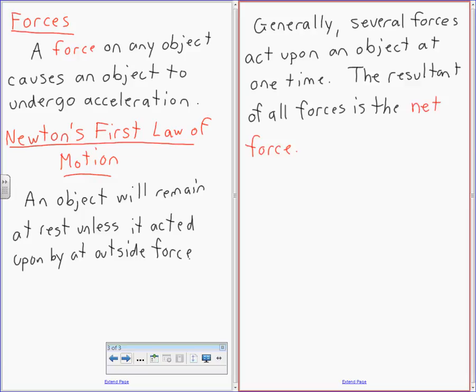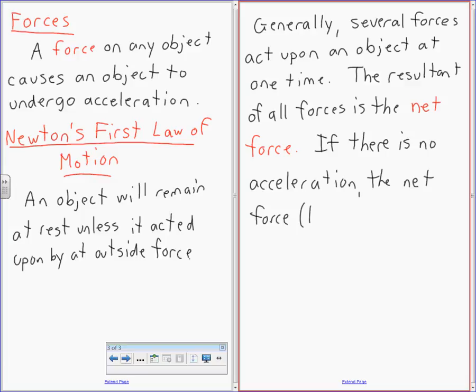Finally, with no acceleration, the net force is 0. And that's an equilibrium. That's all the physics you need to know for this lesson.